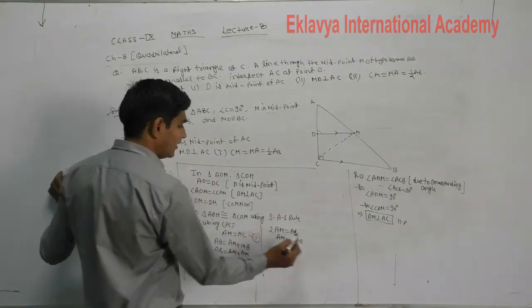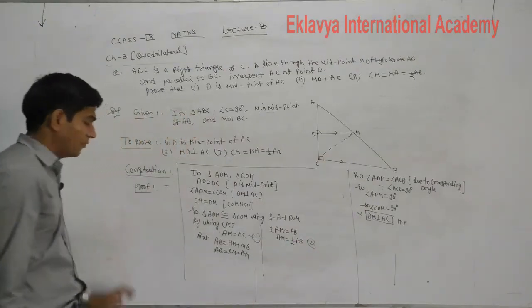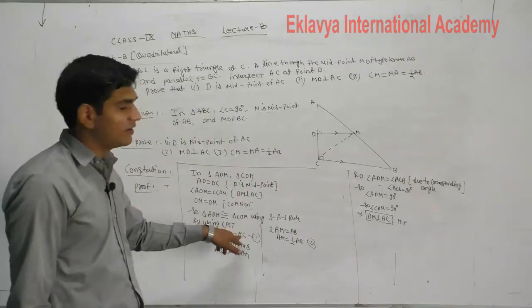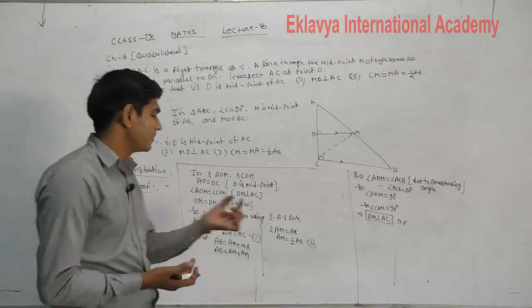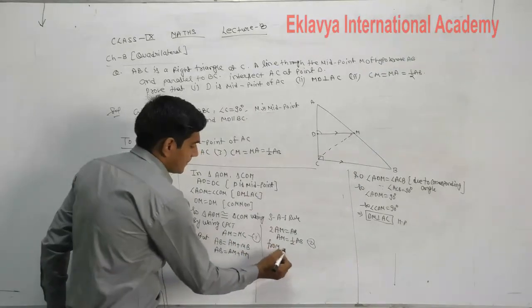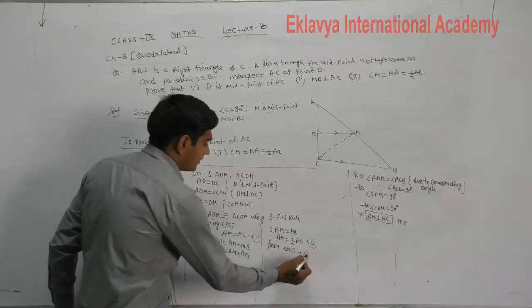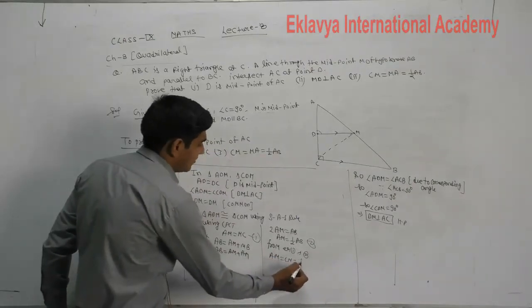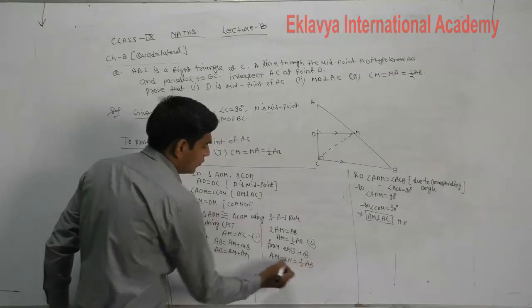That is equation first, and this is equation second. From equation first and second, what do we observe? AM is equal to MC, and AM is equal to half of AB. From equation first and second, AM is equal to CM, which is equal to half of AB.